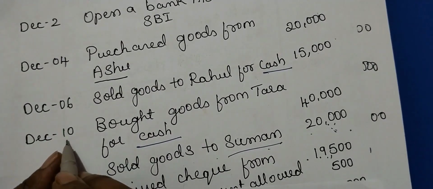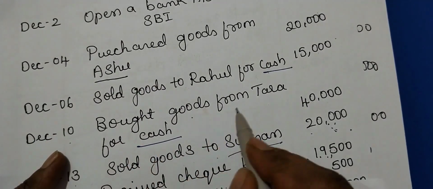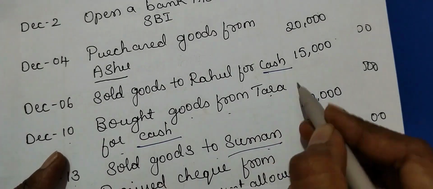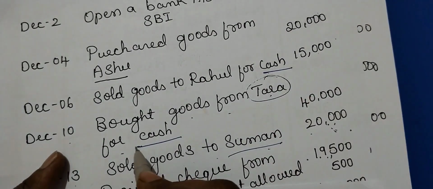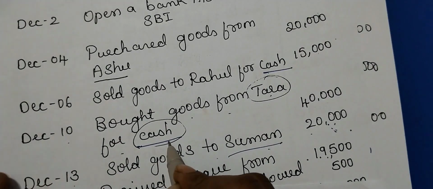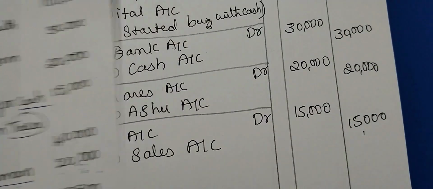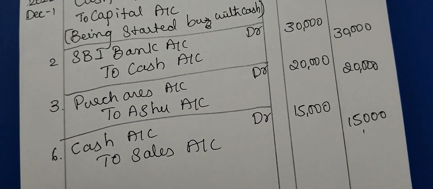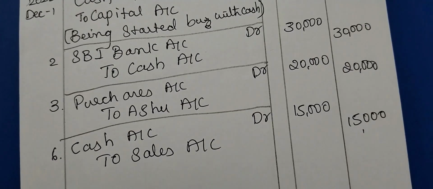The next transaction is on 10th. Bought goods from Tara for cash. See, the name is also mentioned, but cash is clearly given, so it is a cash transaction. Cash purchase you are recording on 10th.